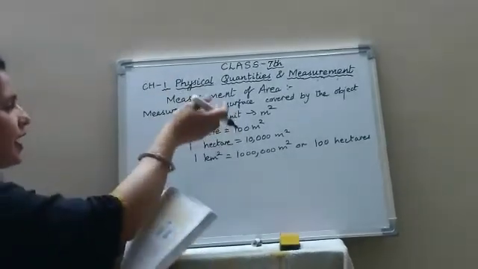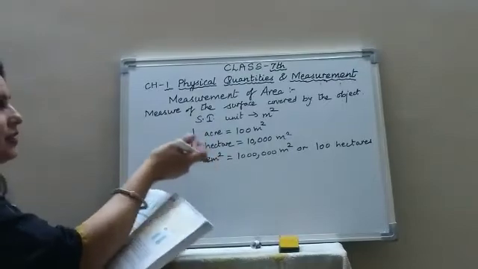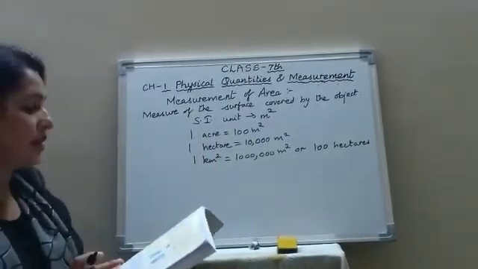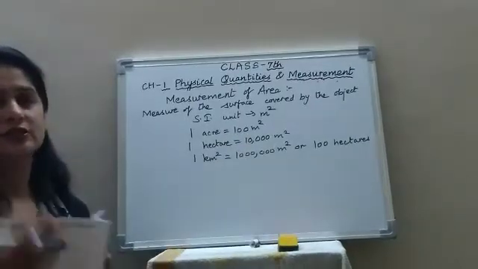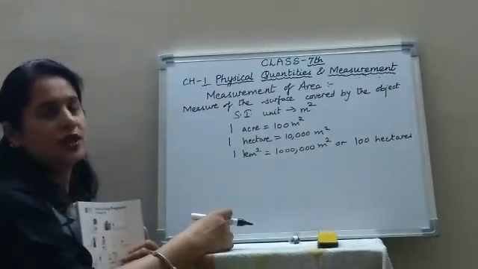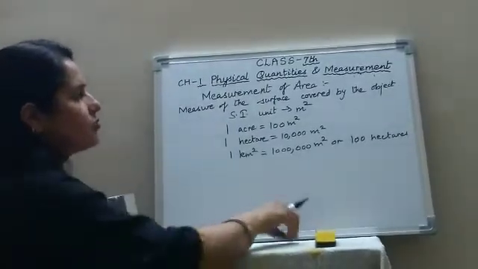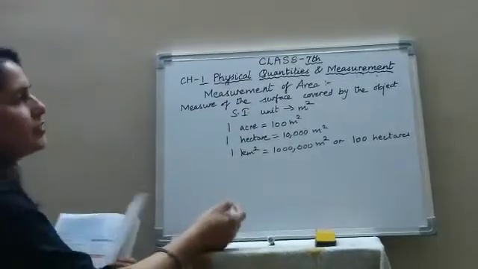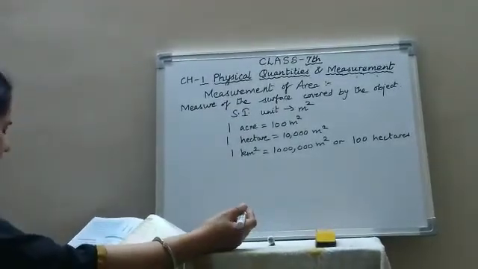These bigger units like acre, hectare, kilometer square are used to measure larger areas like that of fields, large districts, distance between the cities. And the area of smaller objects is measured in the units of square centimeter, square millimeter.